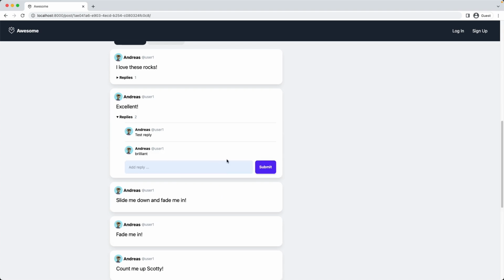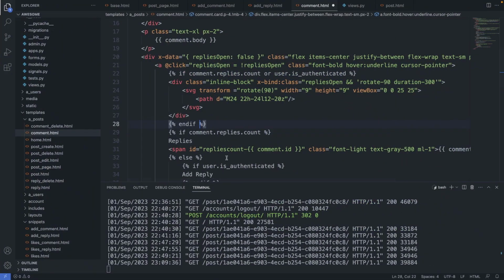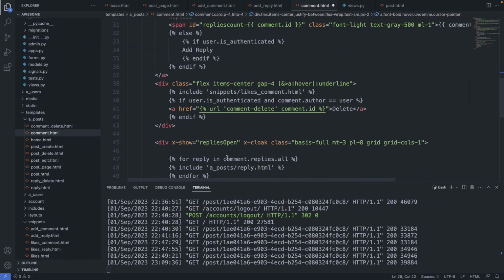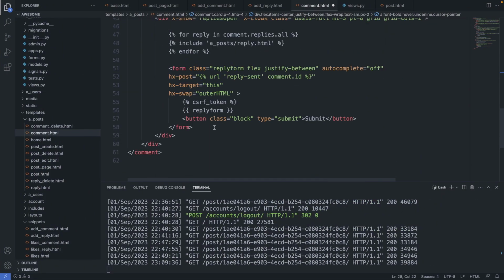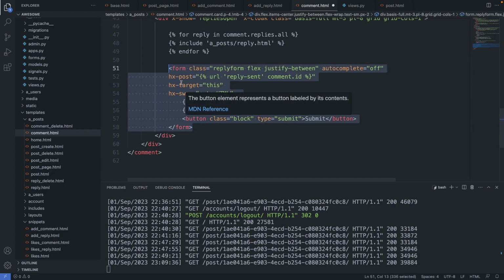Now let's click on the replies link. Also here I would like to hide the input field when I'm not logged in. So this is again in the comment.html file. At the very bottom of this file, here is the reply form. Let's add here the if statement.